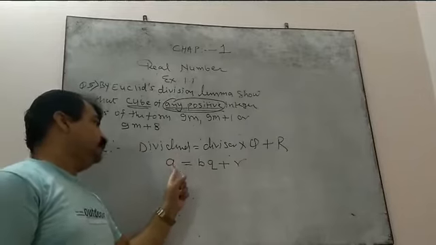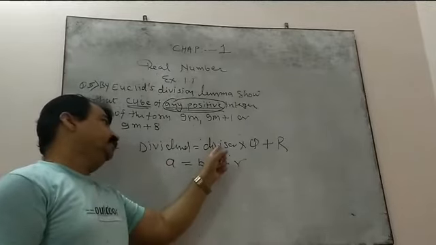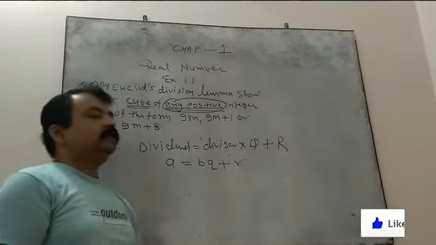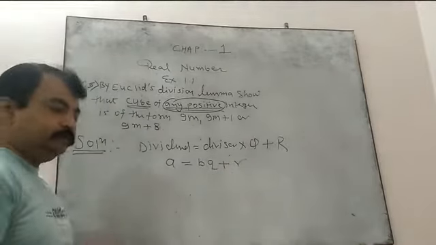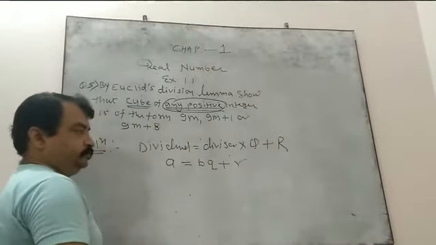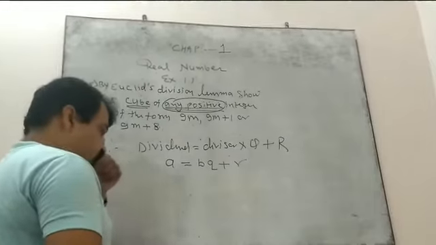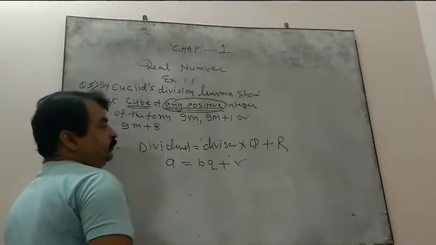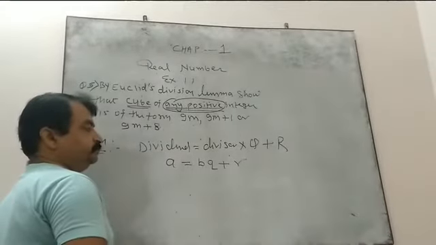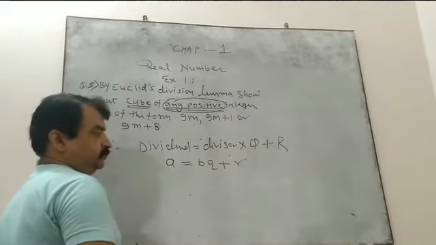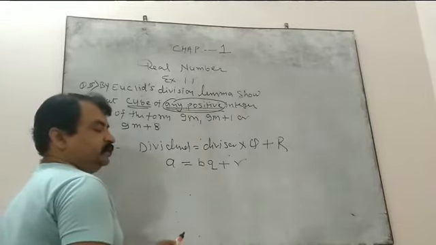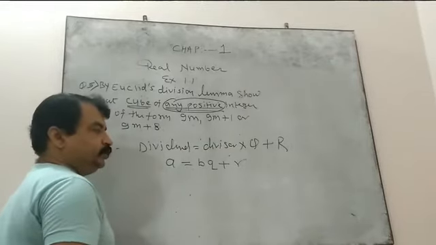Dividend we assumed as a, which is a positive integer, divisor b, quotient small q, and remainder r. Now see, what is the limit of the remainder? When you divide any number by a smaller number, if the division is complete, then the remainder will be 0.